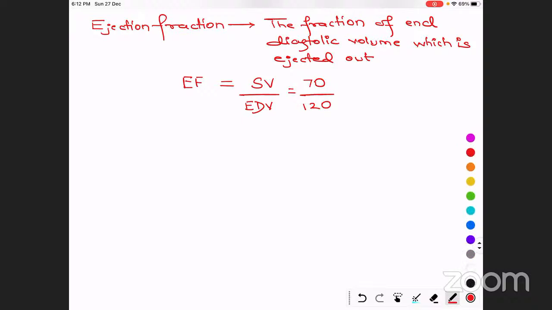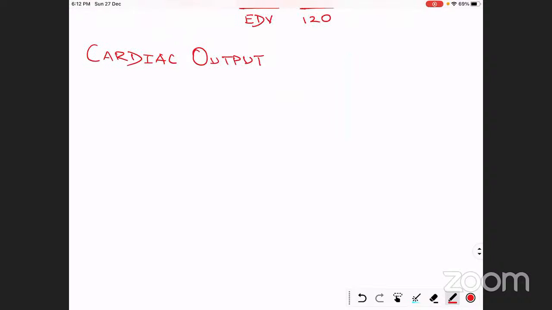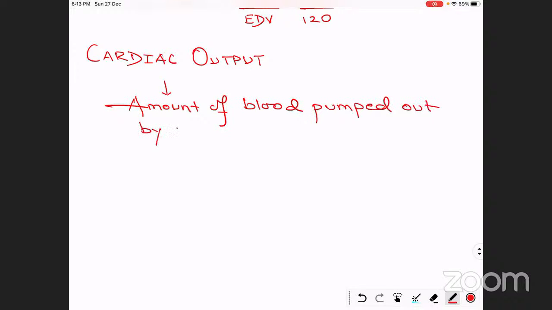Now ultimately we reach a conclusion and we have to talk about the cardiac output. After this complete study of the cycle and all the stages going on inside the heart, we talk about the cardiac output, what comes from these events. Cardiac output is the amount of blood pumped out by the ventricles per minute.